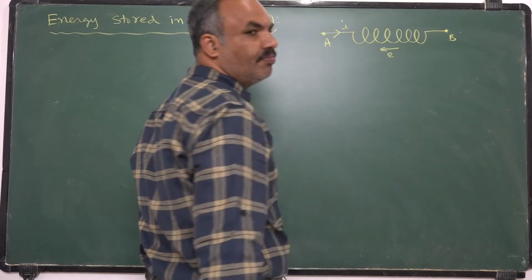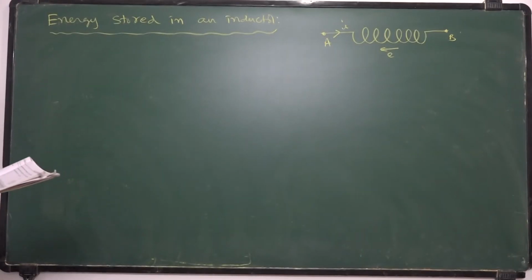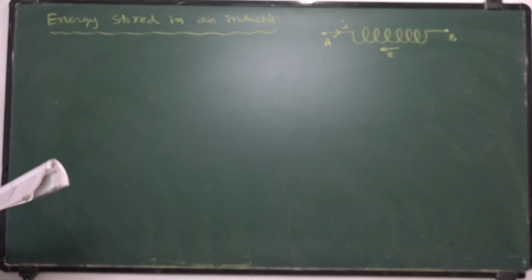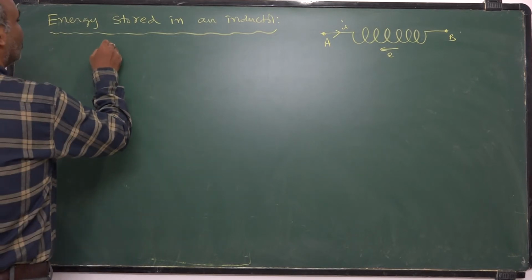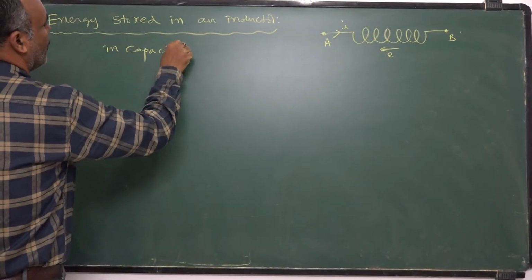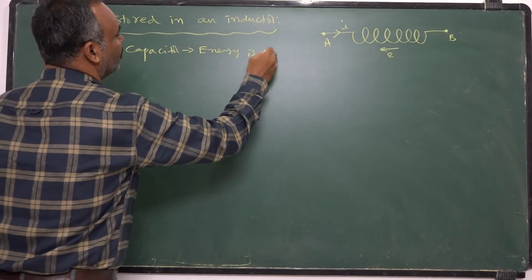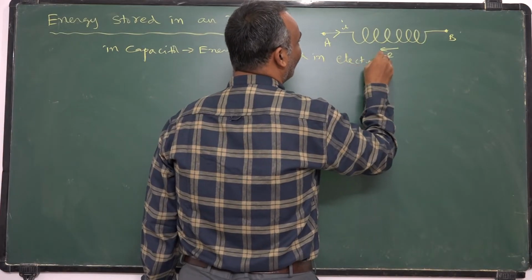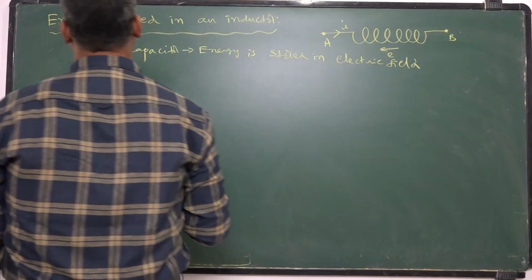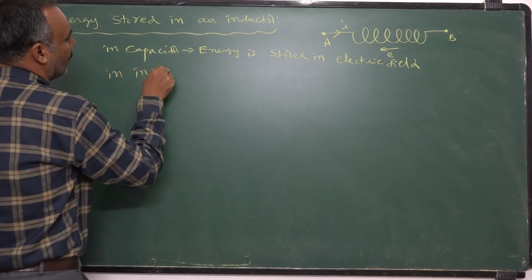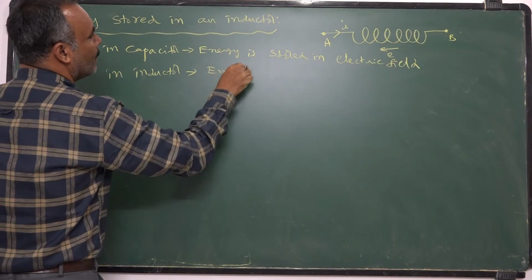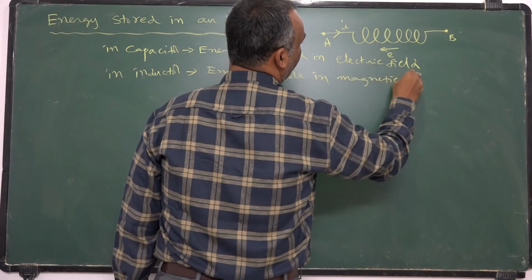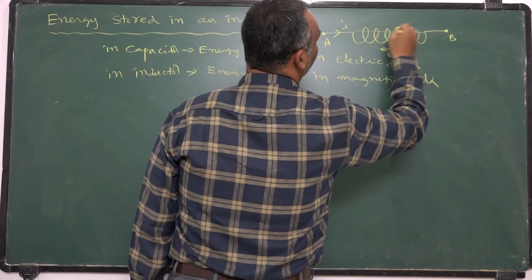The back EMF developed is E. We know that in a capacitor, energy is stored in the electric field, but in an inductor, energy is stored in the magnetic field, because whenever you are sending current, some magnetic field gets developed here.